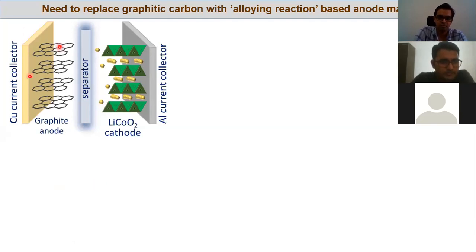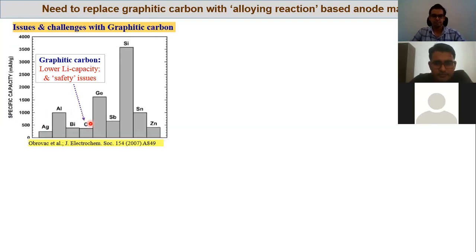So you deposit your electrode material on current collectors. On the cathode side, your current collector is aluminum, whereas on the anode side, your current collector is made of copper. In between, there is a polymeric separator through which the lithium ion can pass through easily. I already discussed the challenges with graphitic carbon, why people want to replace graphite in commercial lithium-ion batteries nowadays, because it has a very limited lithium capacity.